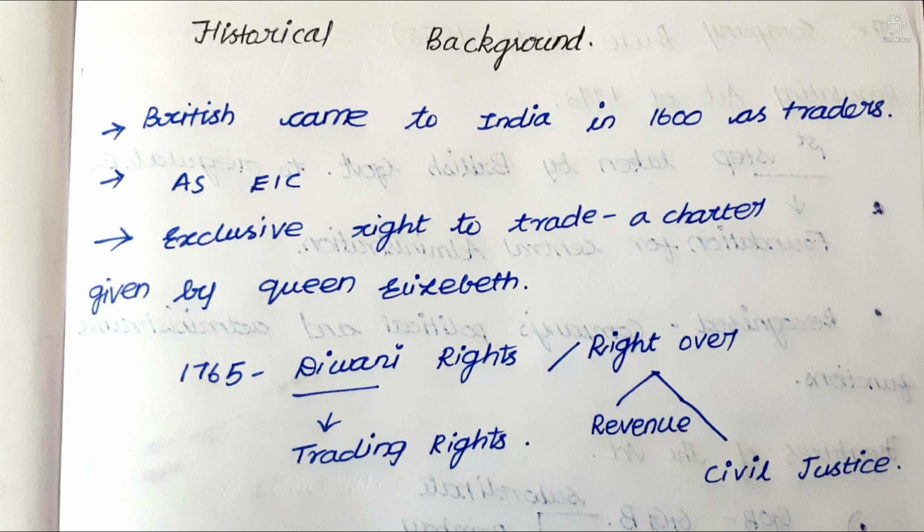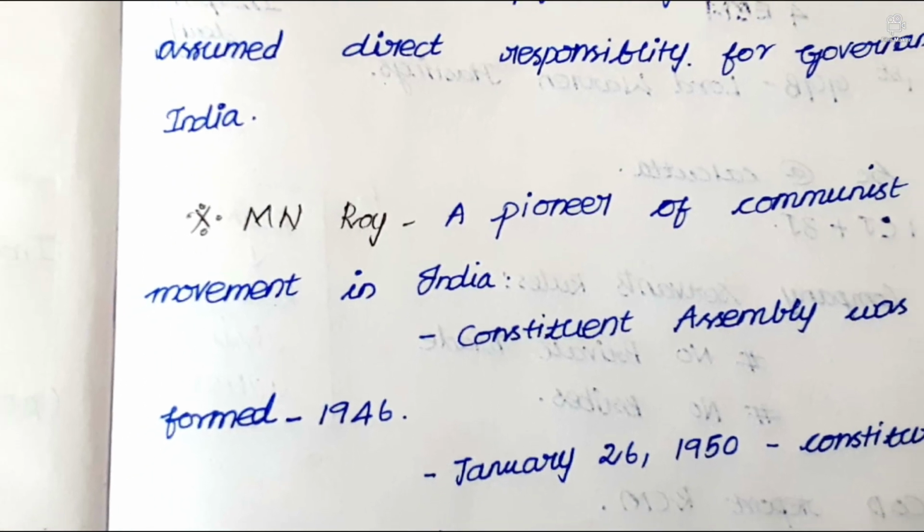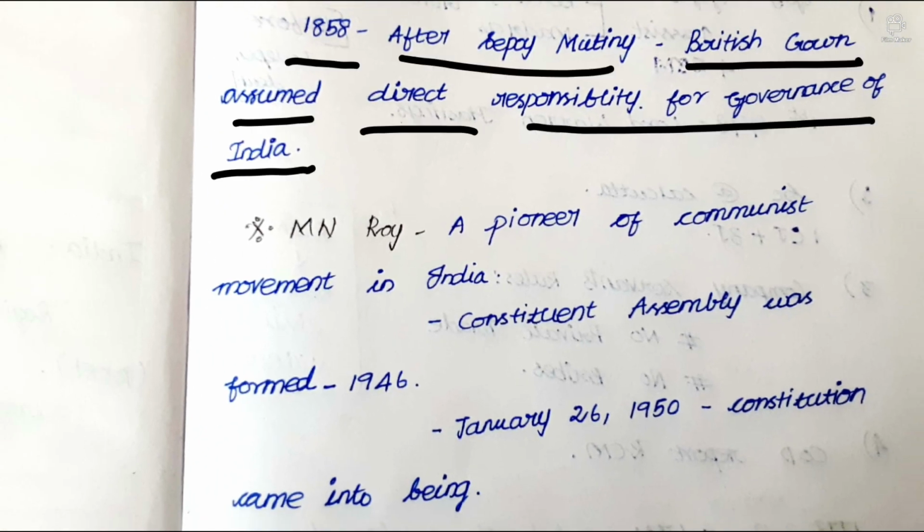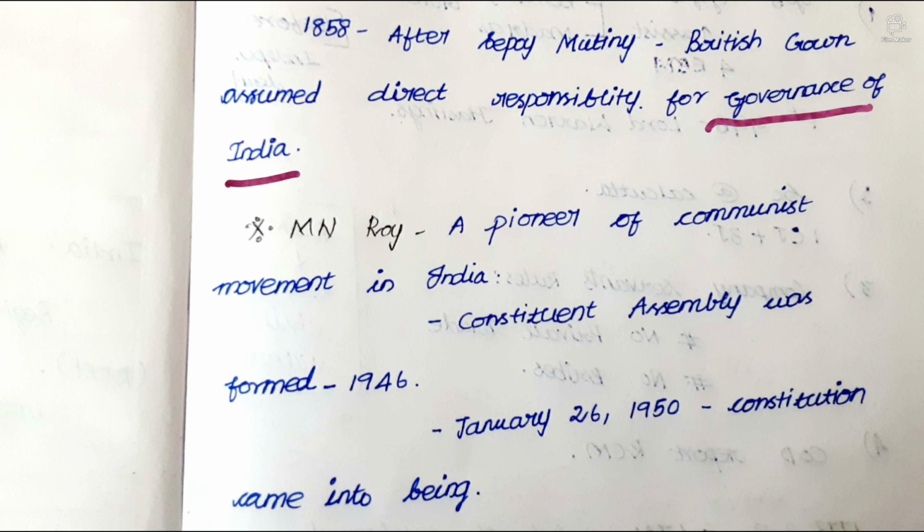In 1857, what happened? That is the Great Revolt that we know. In 1858, after the Sepoy Mutiny, the British Crown assumed direct responsibility for governance in India. Before that, until 1857, the company was ruling India, but now the British Crown, the Queen, started ruling India. It was actually a major change.